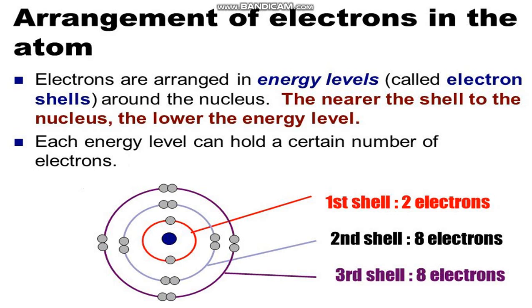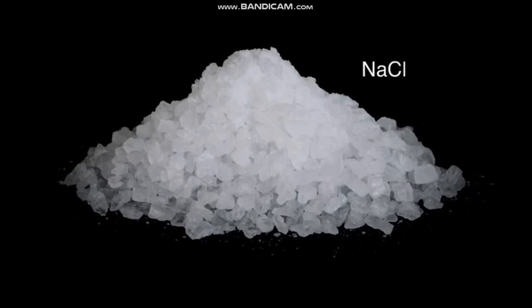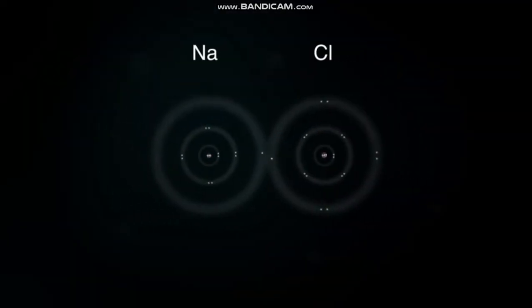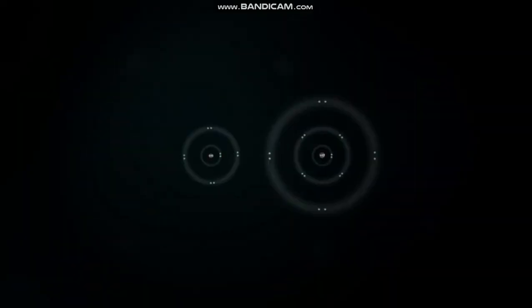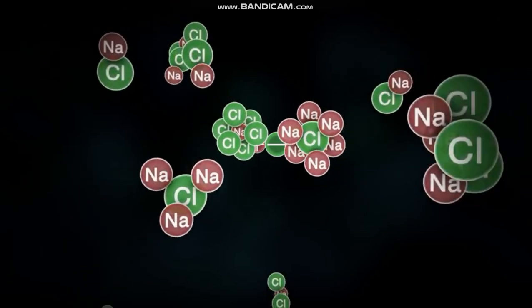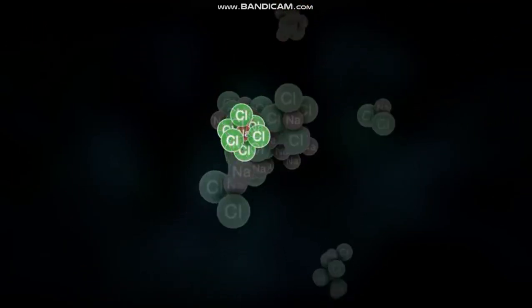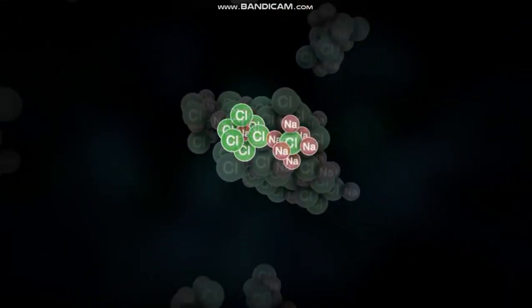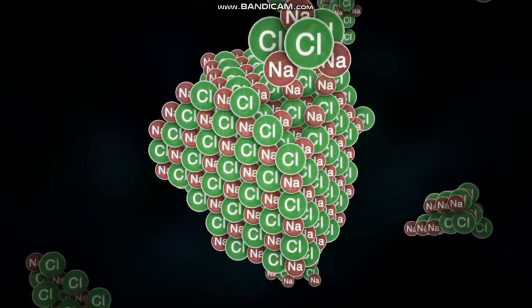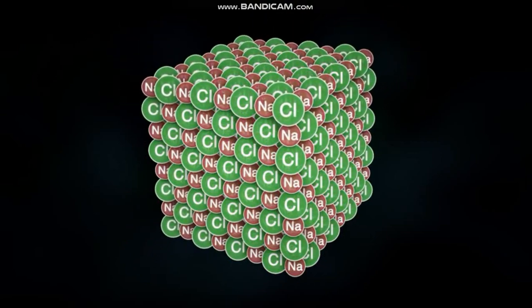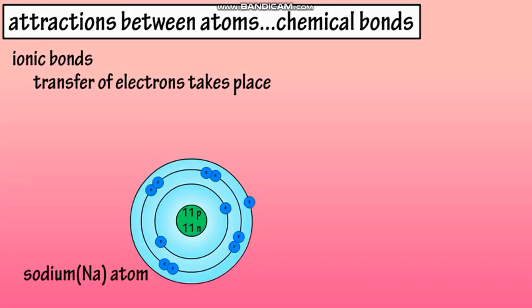One compound which is formed as a result of the transfer of electrons between atoms is sodium chloride. Now, sodium has one electron in the outermost shell. It would give its one electron to chlorine, and as a result, positive and negative charges would be generated, which would attract each other as a result of electrostatic force of attraction between the oppositely charged ions, and the compound which will be formed would be called an ionic compound. In this case, the compound is sodium chloride.